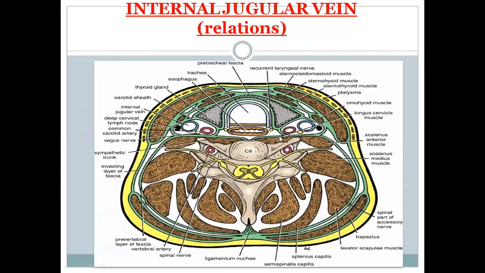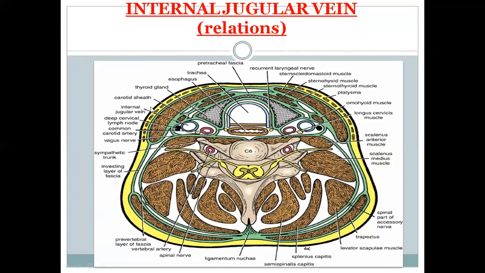So these are the important relations of the internal jugular vein. This is the trachea, this is the esophagus, and the anterior relations of the internal jugular vein. This is the internal jugular, which is bounded by the carotid sheath. These are the medial relations, like the carotid artery and the vagus nerve, and this is the internal jugular vein. These are the deep cervical lymph nodes which are present in the carotid sheath along with the internal jugular vein.